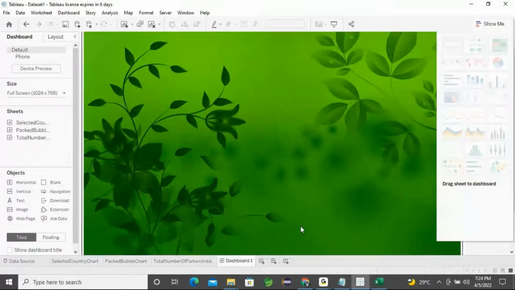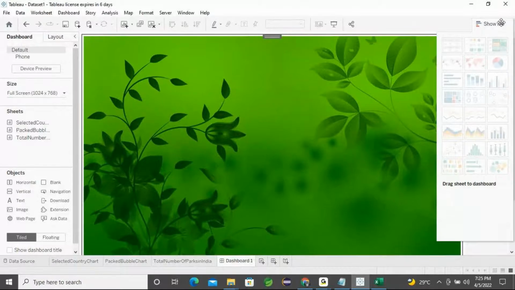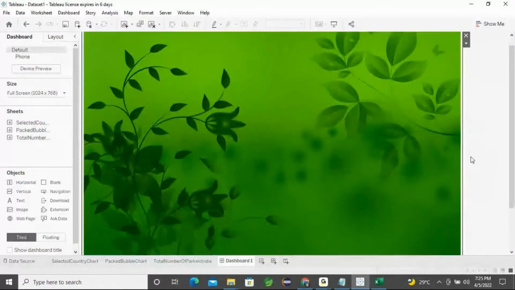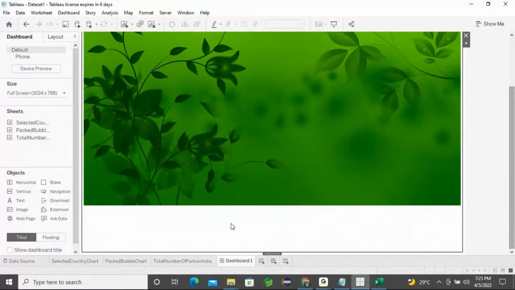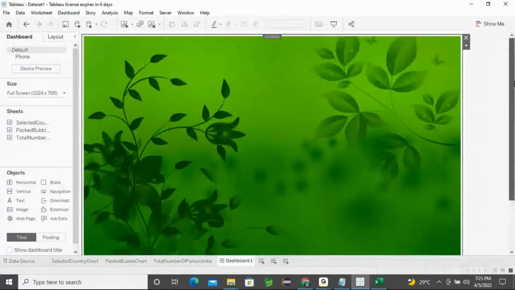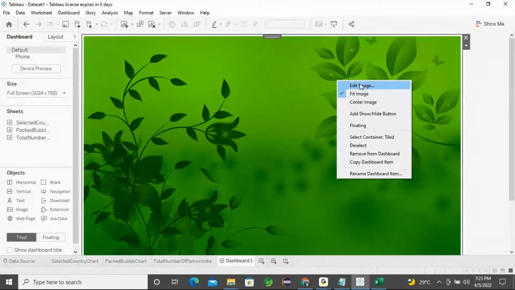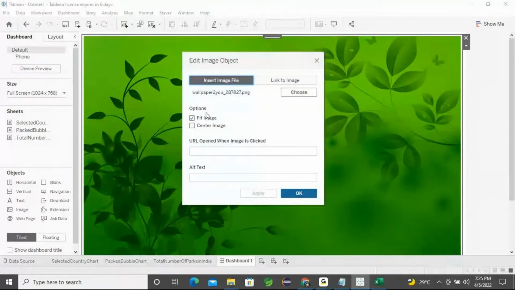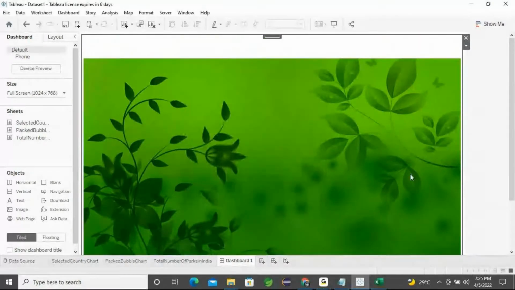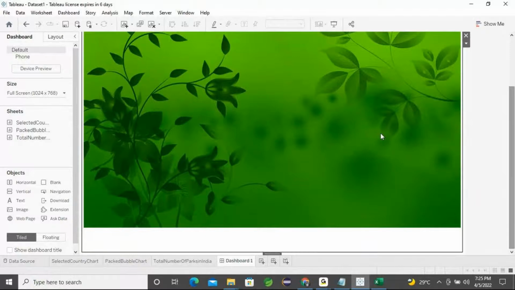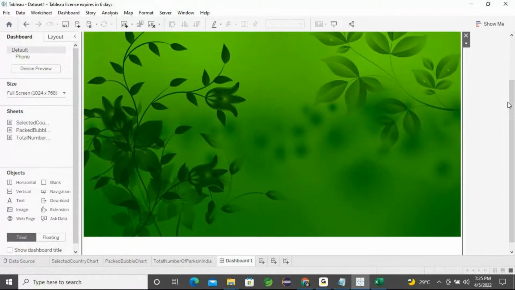I'll just move it from here. From this space, it is not visible, it is not covered fully. So on this background image, I'll right click and go to Edit. You can check Center and make it centered. That way you get some space from the top and bottom.